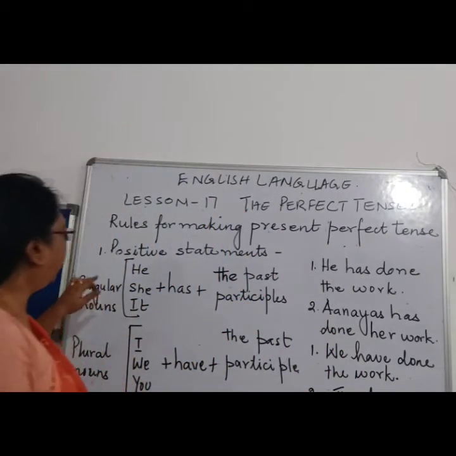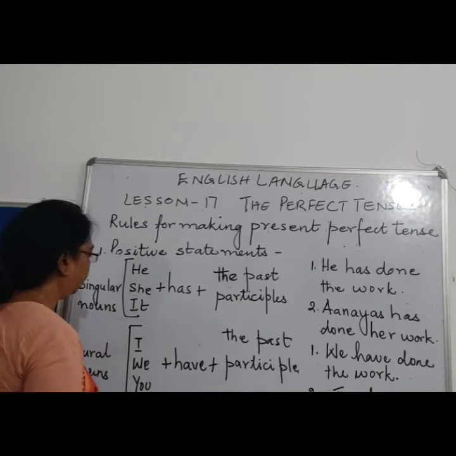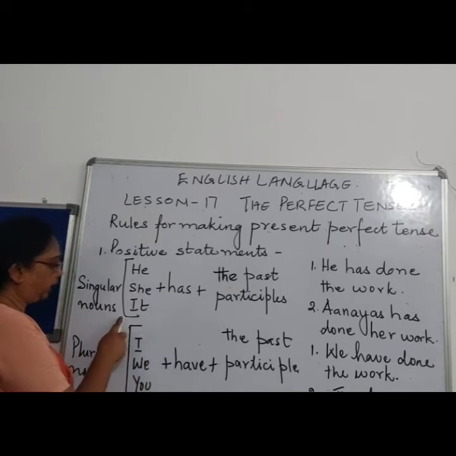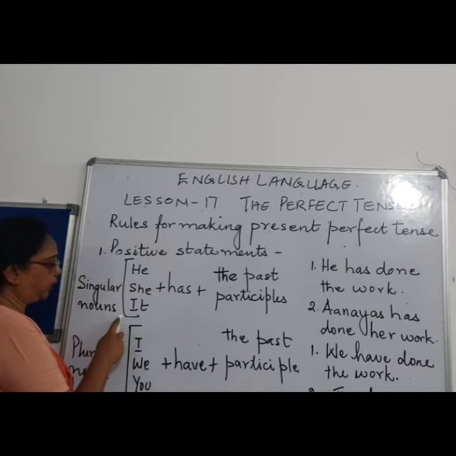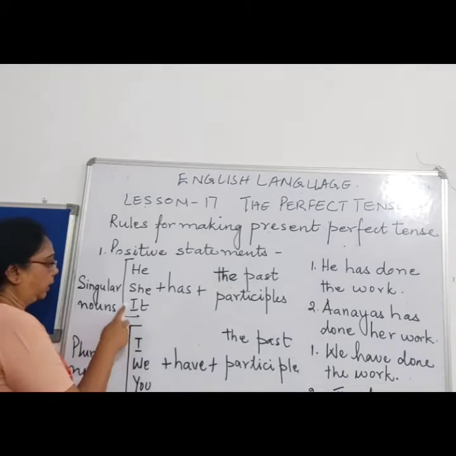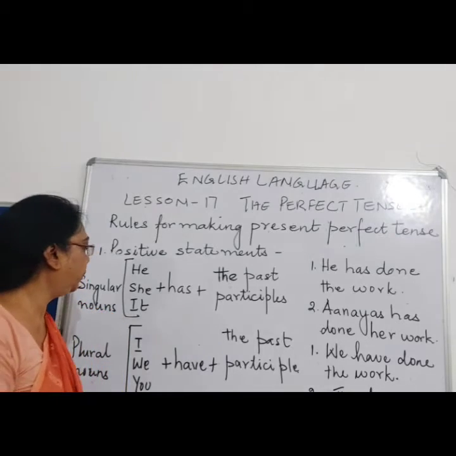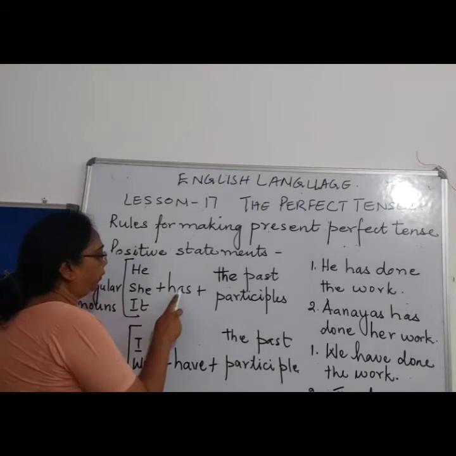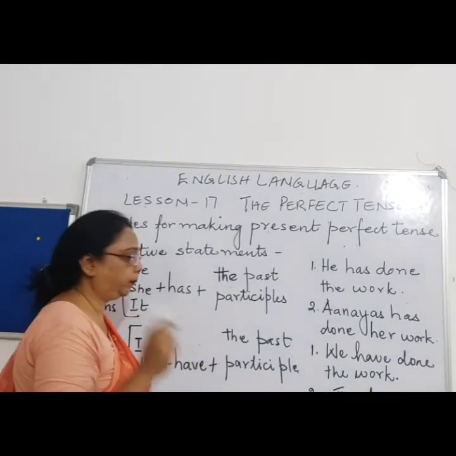So in the positive sentence, the subject, which is either a noun or a pronoun, may be in the singular form. If the subject is singular, like he, she, it, or any Ram, Sham, Gita, only one person's name, then with he we add has and then the past participle, like sold.